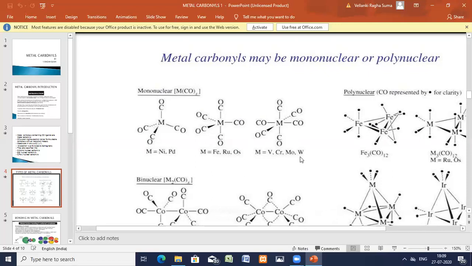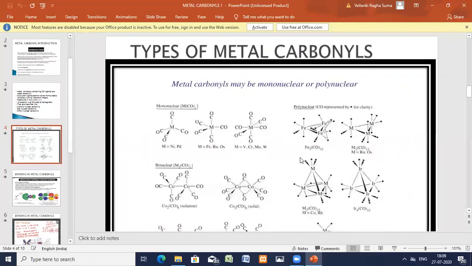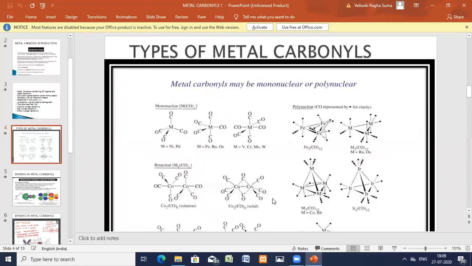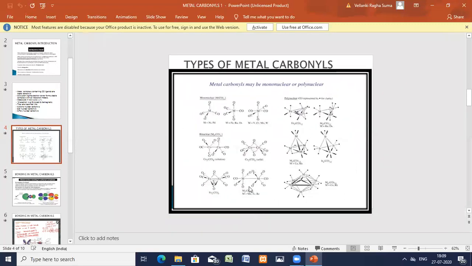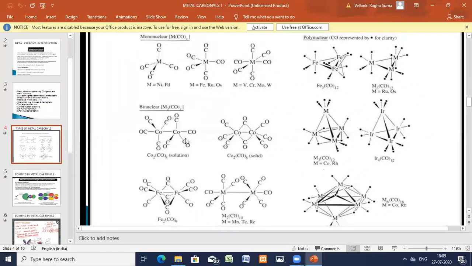Now coming to the binuclear carbonyls. In these binuclear carbonyls, you are having 2 central metal atoms.